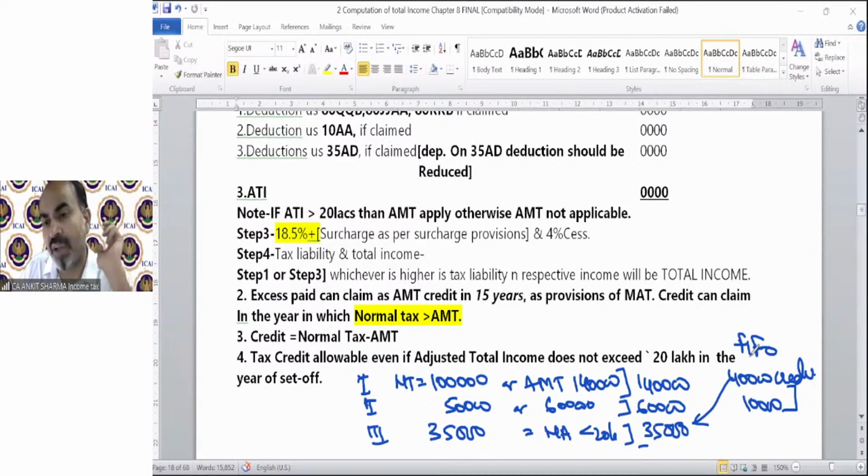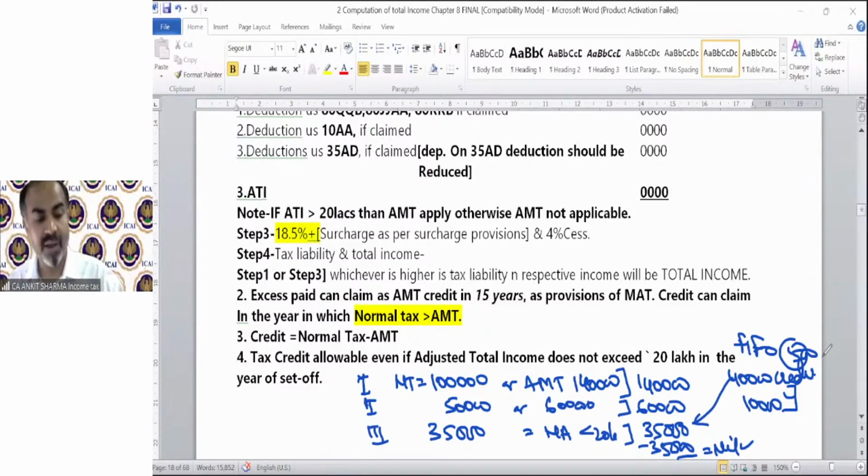So out of this, 35,000 can be claimed as a credit. There will be no tax liability. There's no tax to pay to the government. The tax liability was 35,000, but you need not pay anything. So now we are left with the 5,000 credit of this year and 10,000 of this year. So it says if you have credit and in any year the AMT provision is not applicable, even then you can take the benefit of your credit. Okay, this is a good provision, of course.